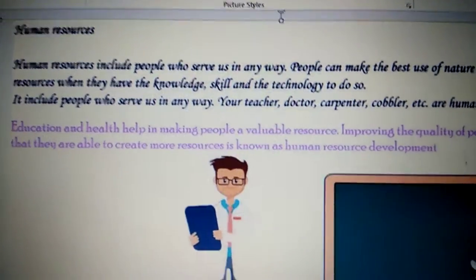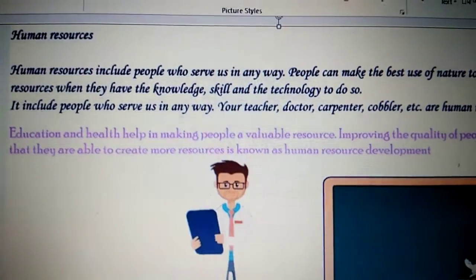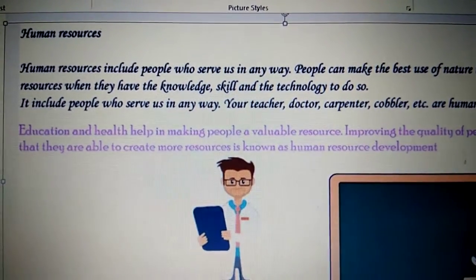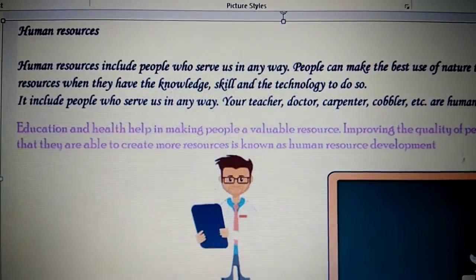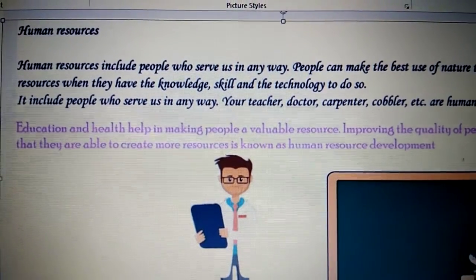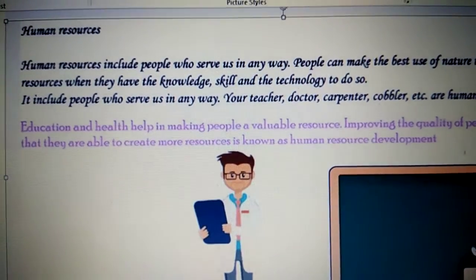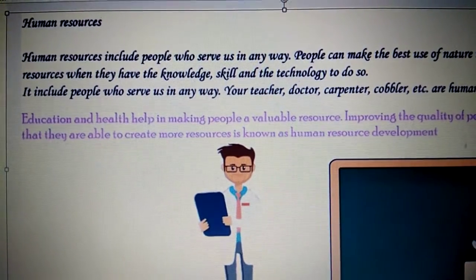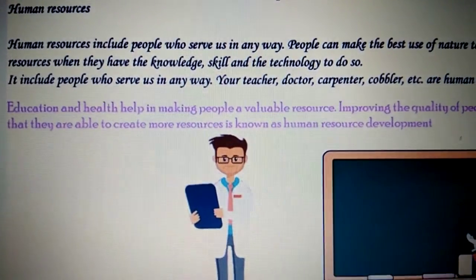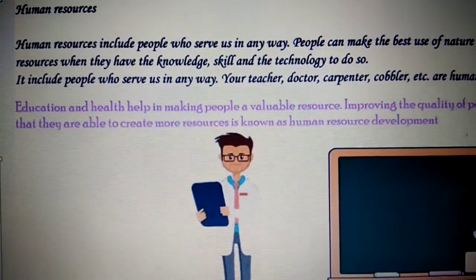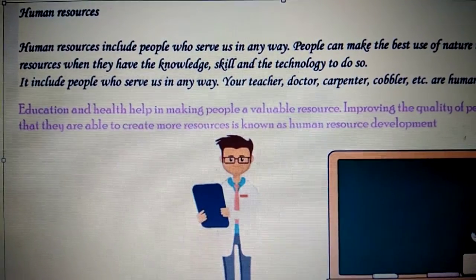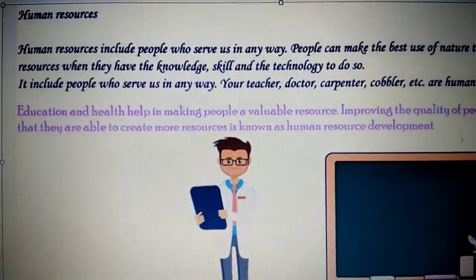And that is why our country has a ministry called the HRD ministry, where the role of that ministry is to see what kind of education and skill development can be brought into the country, so that we can train our people, which will be more valuable for the country, and they can create more newer resources for the country.